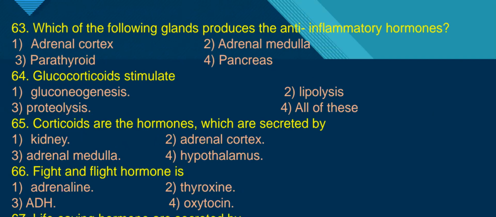Next, glucocorticoid stimulates gluconeogenesis. Example for glucocorticoid: corticoids, cortisol. So cortisol is responsible for gluconeogenesis, lipolysis, proteolysis. What is gluconeogenesis? The formation of glucose from non-carbohydrate substances is called gluconeogenesis. So glucocorticoids stimulate the synthesis of glucose from non-carbohydrate substances.